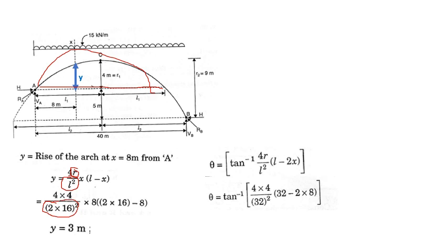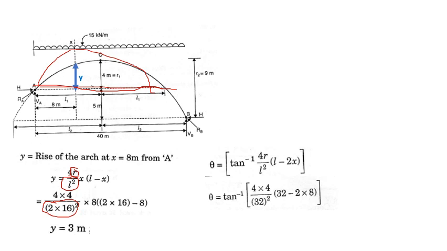Neither substitute it as 40 meter. We are considering the arch ACB dash. Only this portion we are considering from here to here. Okay, so you have to consider L as the total span AB dash, that is L1 plus L1 or 2L1. That is what you can see written here.